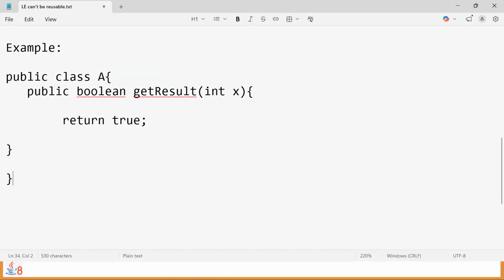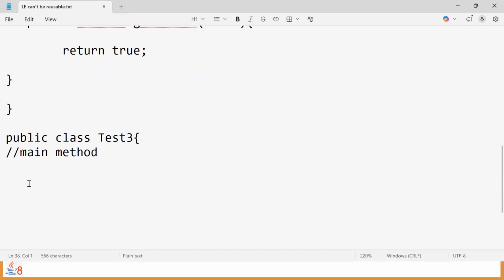Now in this scenario, if we go for using this in lambda style, so public class, some class name, we'll take Test3, and inside this again a main method. I'm not typing this main method, just to save time. Then, inside this main method, I would like to write a lambda for it.